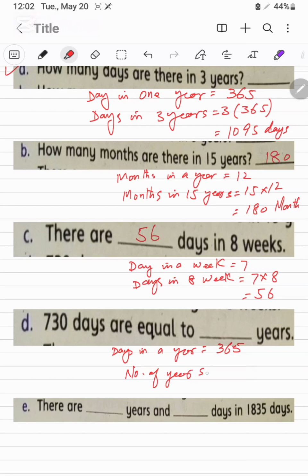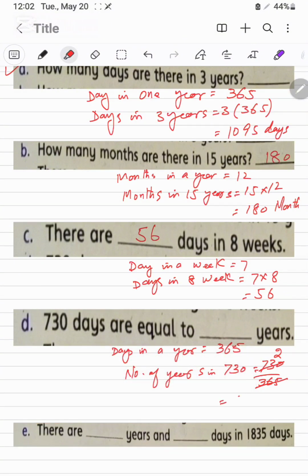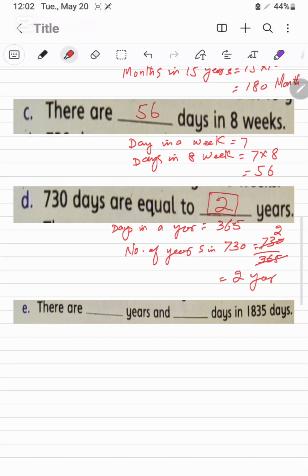Number of years in 730, it will be 730 divided by 365. This will be 2 times 730. So there are the 2 years in 730 days. 2 is the answer.